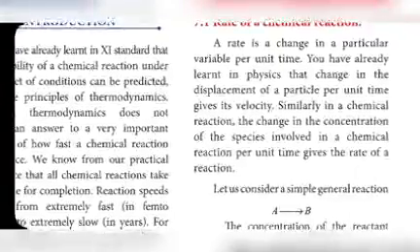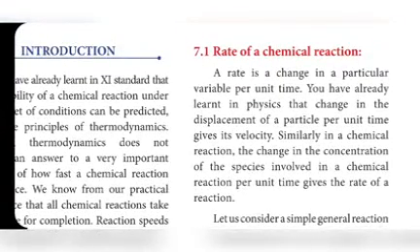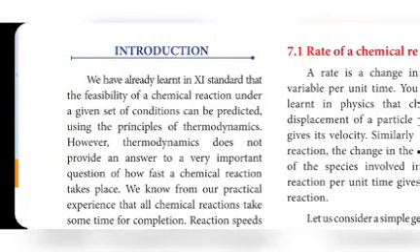In this page, one definition is given. So the first question is rate of chemical reactions. Some introductions are also given here. We have already learned in 11th standard that the feasibility of a chemical reaction under a given set of conditions can be predicted using the principle of thermodynamics. However, thermodynamics does not provide an answer to a very important question of how fast a chemical reaction takes place.